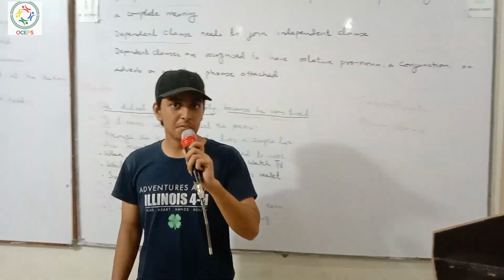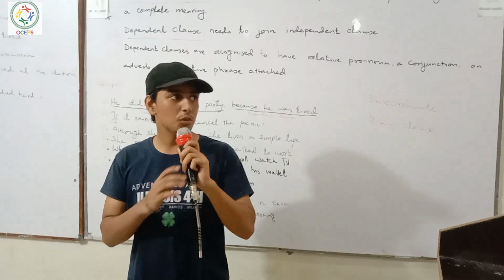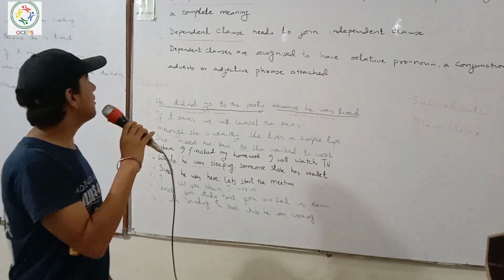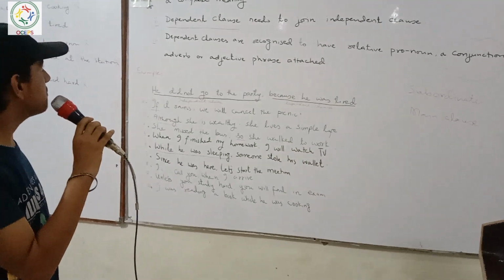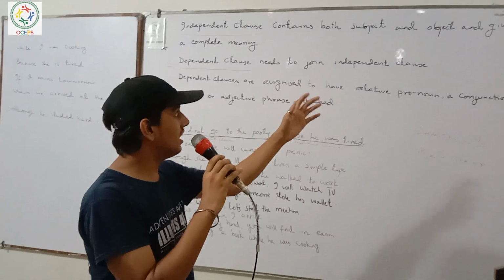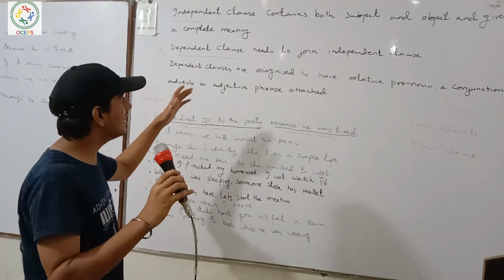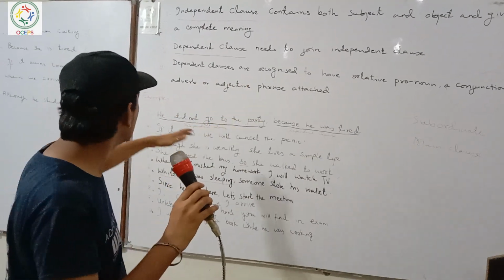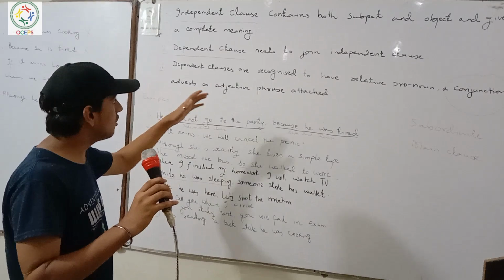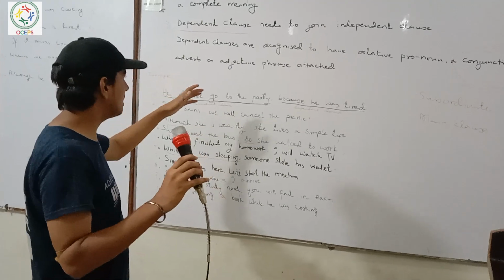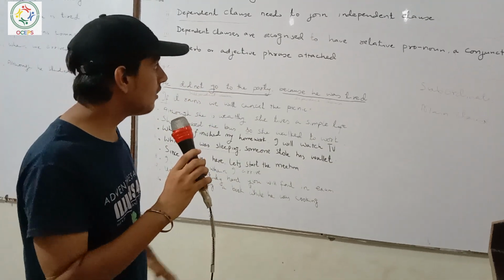Hello ladies and gentlemen, in front of you Sandeep Soni. Today is my presentation. My presentation topic is dependent clauses and independent clauses. Independent clauses contain both subject and object and give the complete meaning. Dependent clauses need to join the independent clauses. Dependent clauses are recognized to have a relative pronoun, conjunction, and adverb or adjective phrase attached.